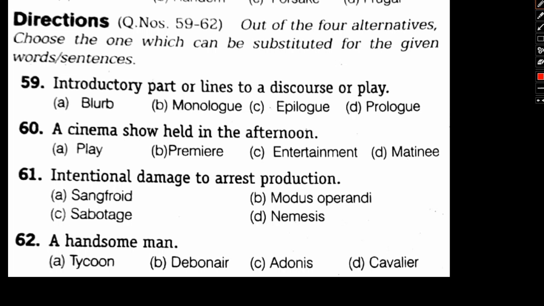Blurb means a short description of a book, film or other products for promotional purposes. Like if you see a trailer of a movie, what you actually see is a short description of the movie in general, or if you go to any book, there also you can see that a short description of the book is given. That is what we call a blurb. As far as this particular context is concerned, blurb is not related in any way. So this will be gone.